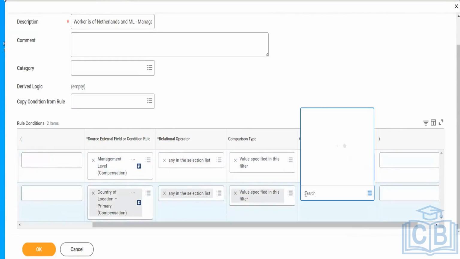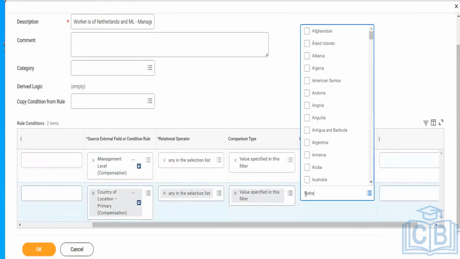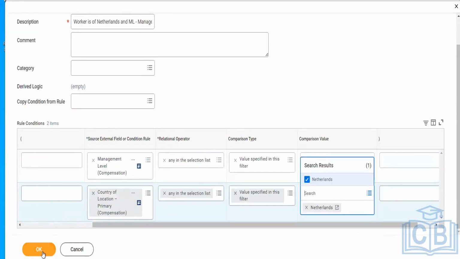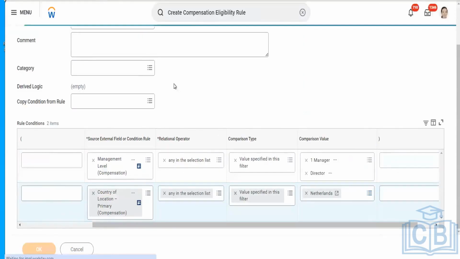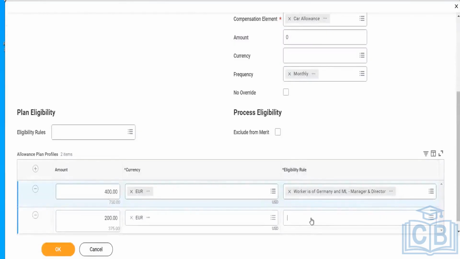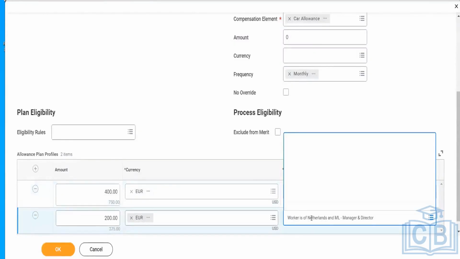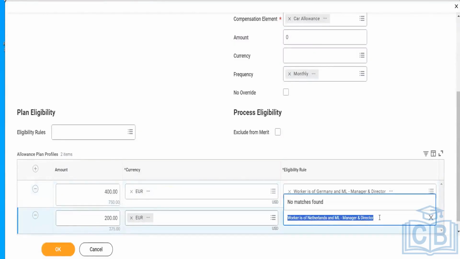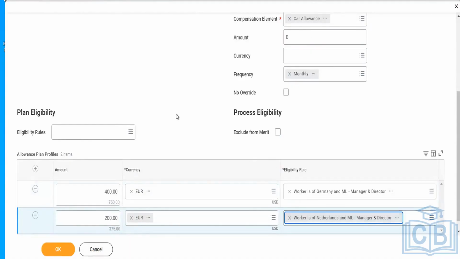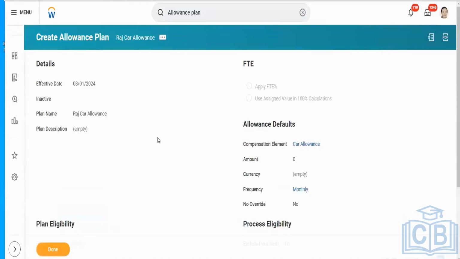So here I will mention the country. Nice, you have both, and I will update this. That's it.